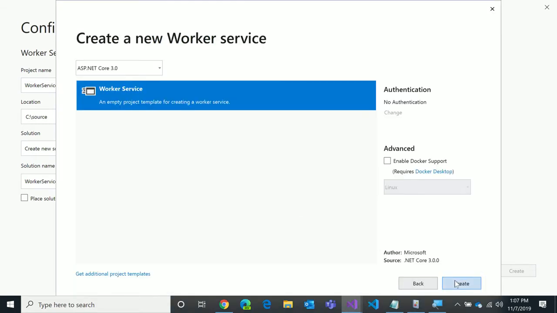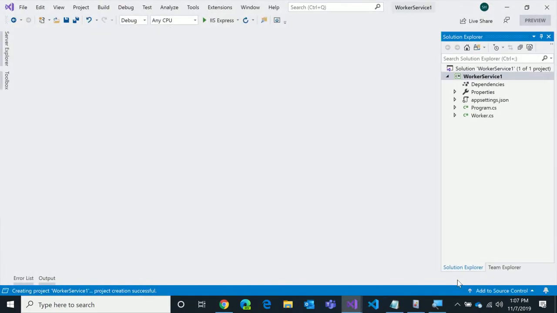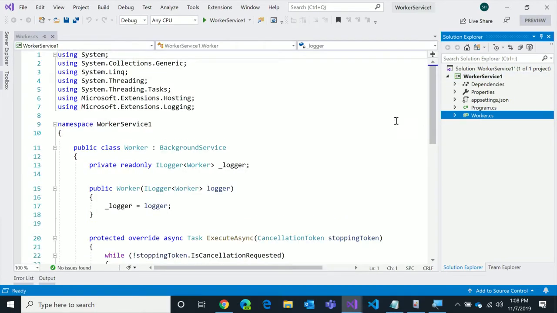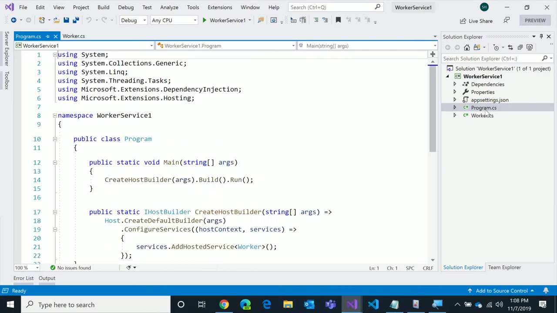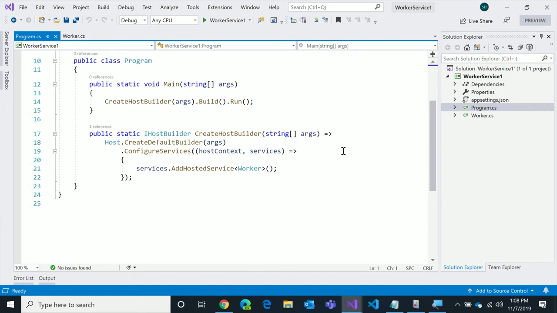Now, how many of you have had a box or a machine that sits under somebody's desk whose sole purpose is just to run services that run every day on a Friday and do some work? Yeah. So this is a template that we've created that has all of the goodness of .NET Core. It's got your logging, your dependency injection, and allows you to take that type of code and put it into a .NET Core template. And with a few lines, I think we're going to show some magic here.